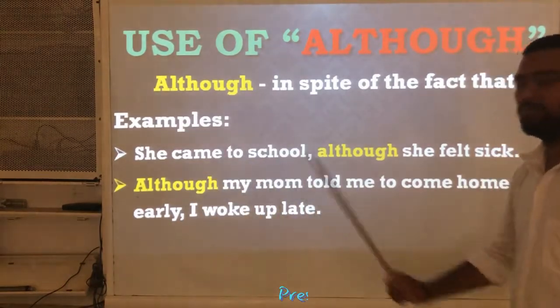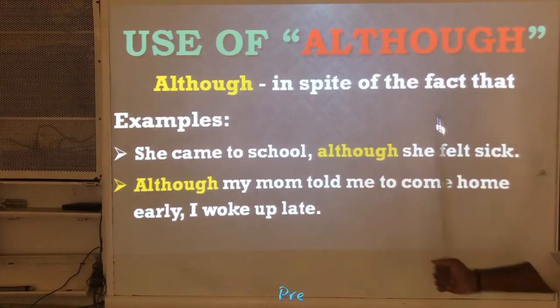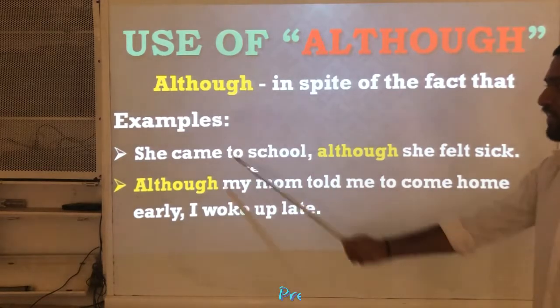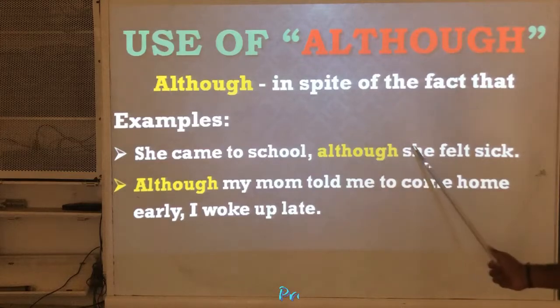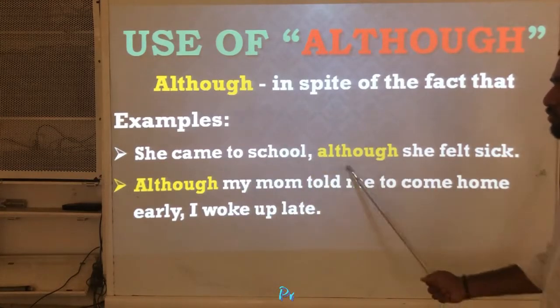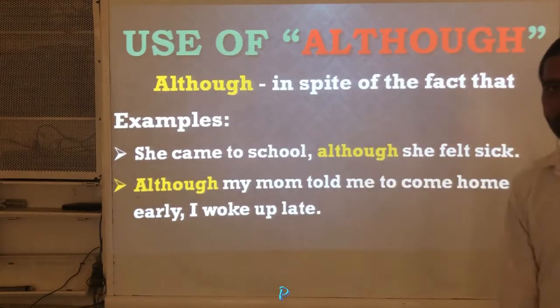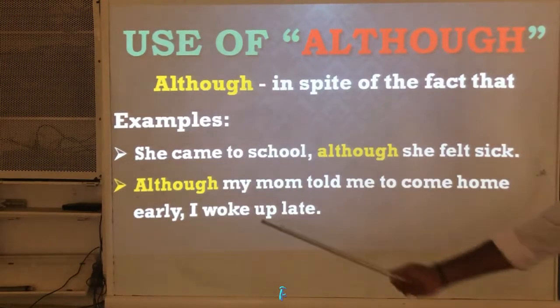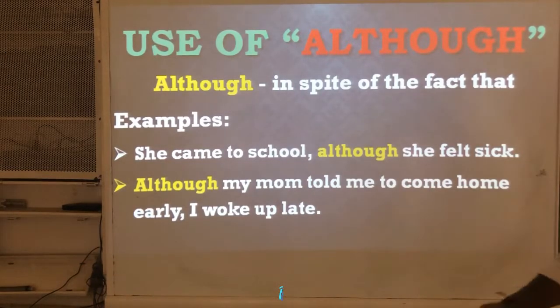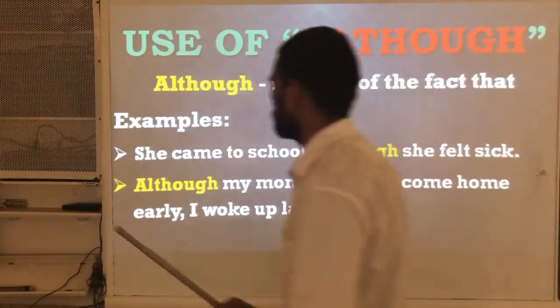See, she came to school. Here, if she felt sick, there was no need to come to school. But she came. So, when the action is done opposite to the expected action, then we use although. When his mom told him to come early, he had to wake up early, but he woke up late. So in this type of situation, we use although.